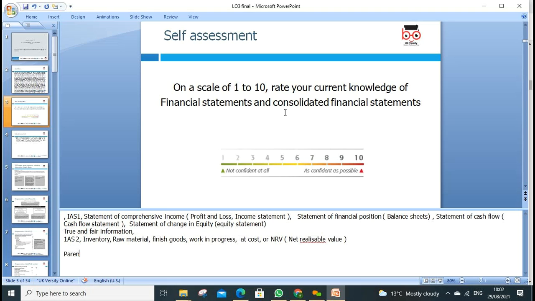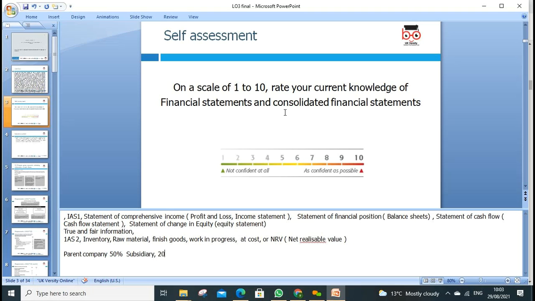So first of all, what do we know about a parent company? How many shares do they need to own in another company for us to call it a parent? Anyone know how much? Is it more than 50 or less than 50? More than 50? If you own more than 50% of another company's shares, we can call this the subsidiary of the parent. So that's the subsidiary.